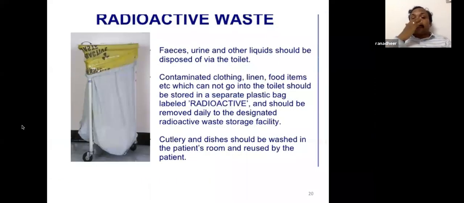The radioactive feces and urine should be disposed of via the toilet. The contaminated clothing, linen, and food items which cannot go into the toilet should be stored in a separate plastic bag labeled radioactive and should be removed daily to the designated radioactive waste storage facility. We have a separate waste storage facility. Cutlery and dishes should be washed in the patient's room and reused by the patient, and ask the patient to wash.